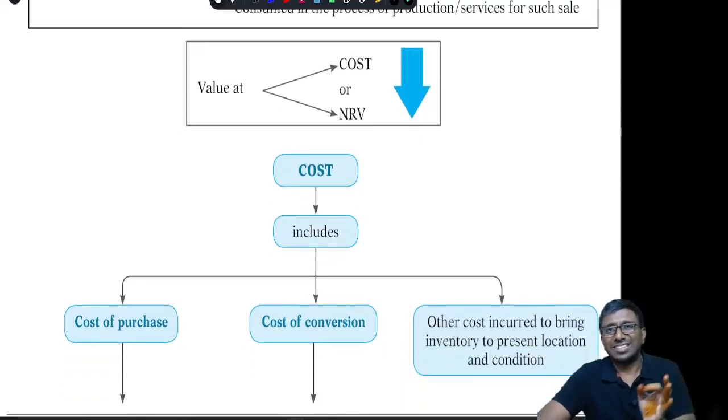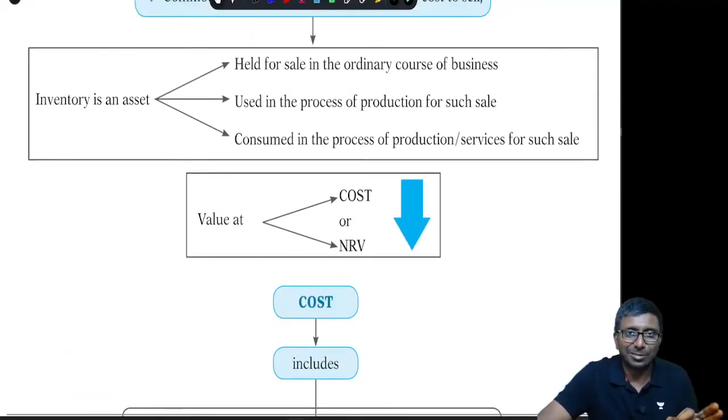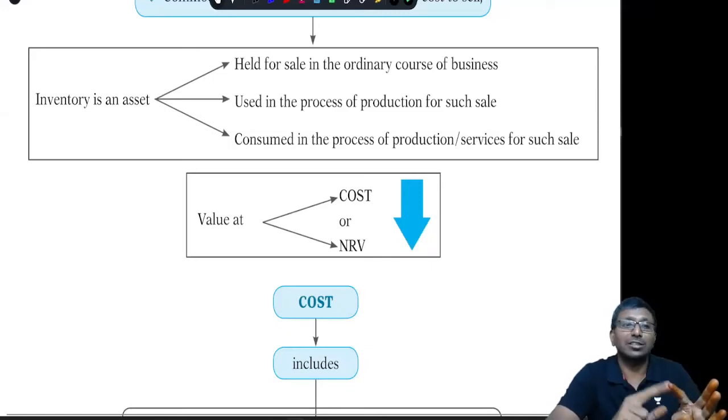Cost, speaking in costing terminology, is equal to COGS, cost of goods sold. Cost of goods sold includes raw material cost, labor cost, manufacturing overhead cost and direct expenditure also. It is exactly the same thing here.